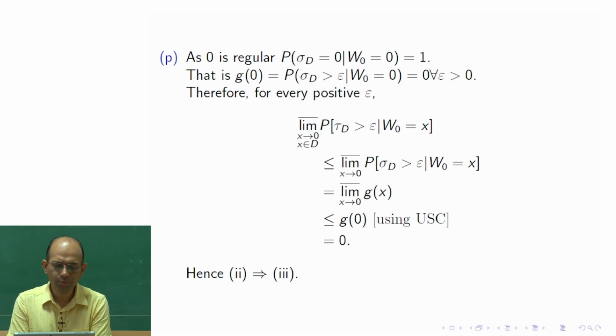So, the whole proof would be complete if we can establish that 3 implies 1. Or in other words, that this limit, the probability that tau delta is greater than epsilon, goes to 0. Actually, in that I do not have lim sup, but here we are using it, because if lim sup is 0, then even if the limit exists, that would also be 0.